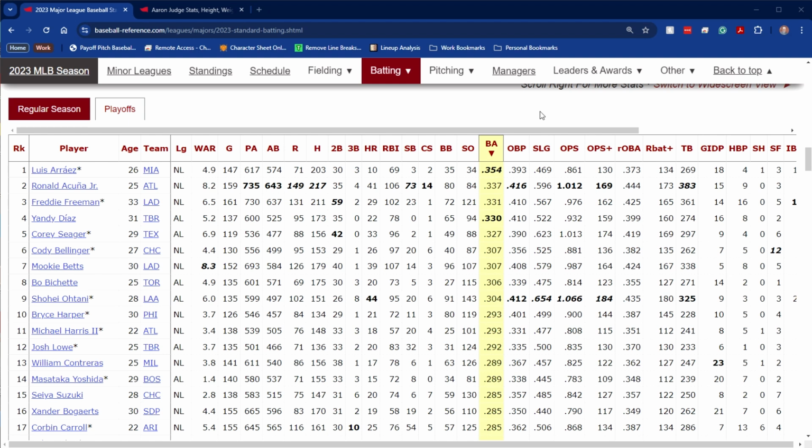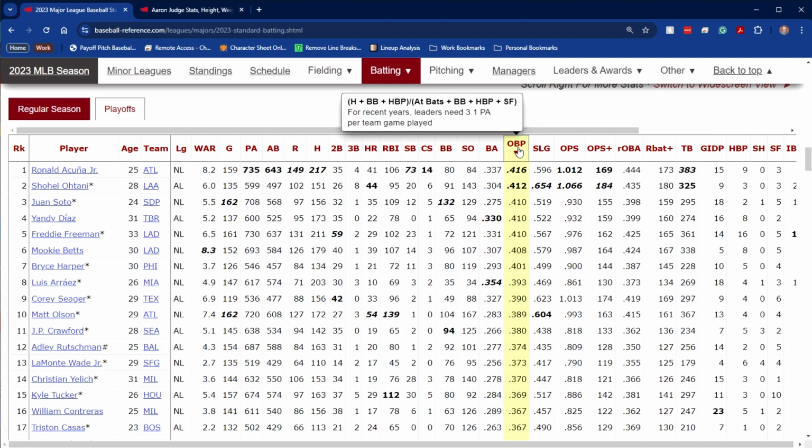.320 is the average on-base percentage in 2023, but .400 or above is really good. Really, really good. That gets you top 7. Even the top players, the top couple players, .416 or .412 are the top players. Now, in eras past, you would have seen players with higher on-base percentages than that even. But in today's game, anything over .400 is exceptional because the average is only .320.